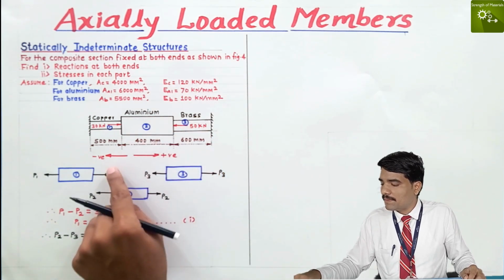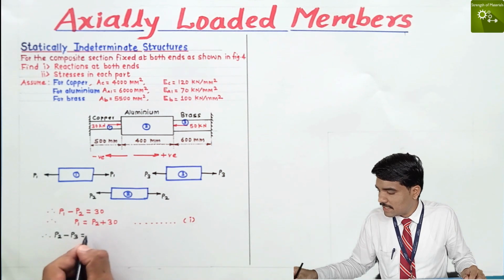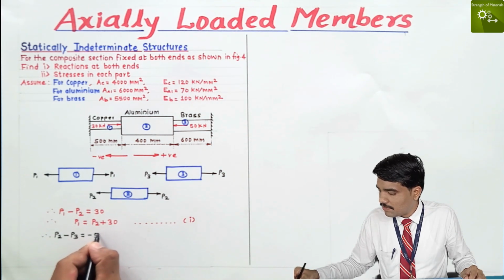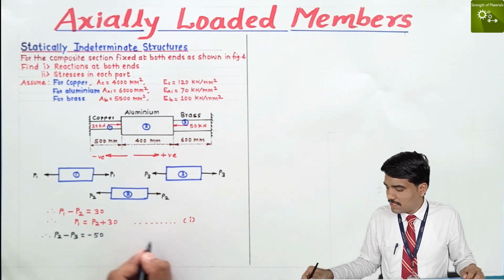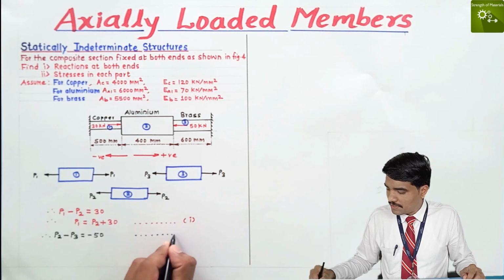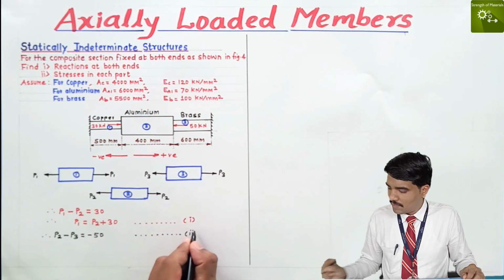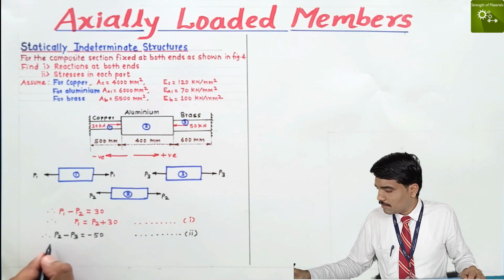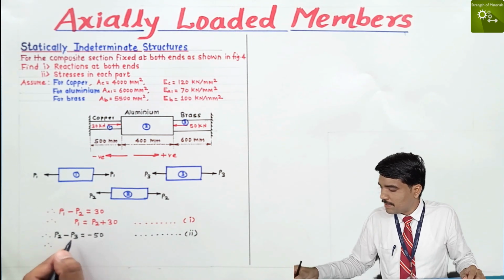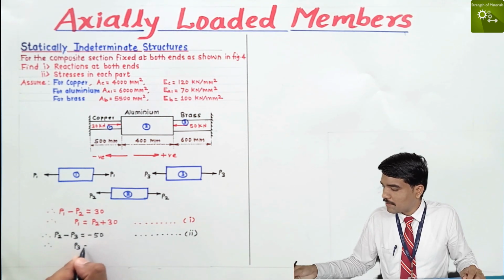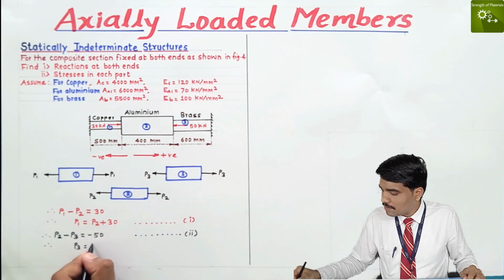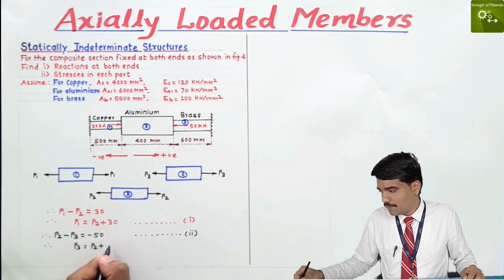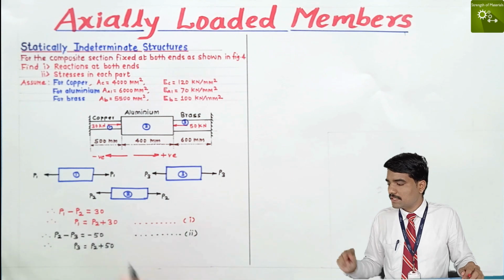It goes towards the left, that's why it is minus, and it is minus 50 kilonewton. So this is the second equation. Here we find P3: P3 is equal to P2 plus 50. This is our second equation.